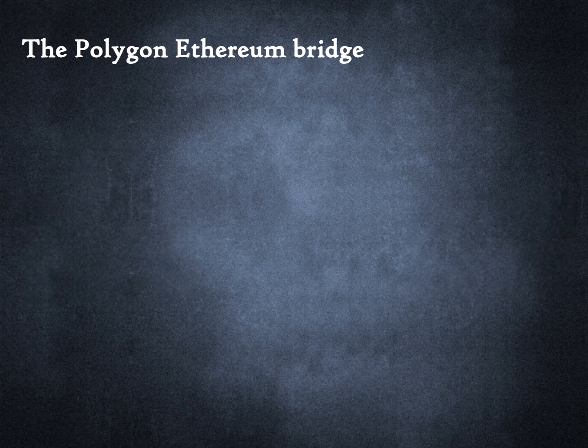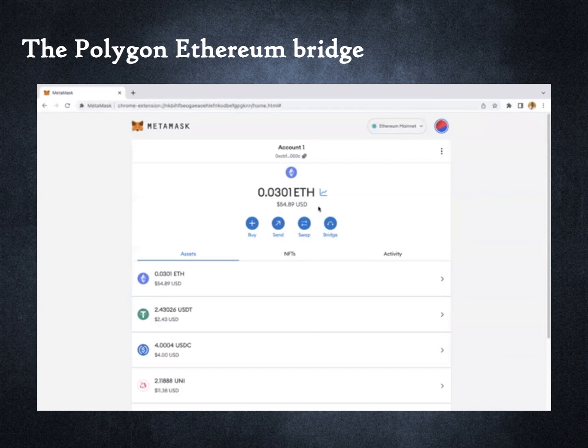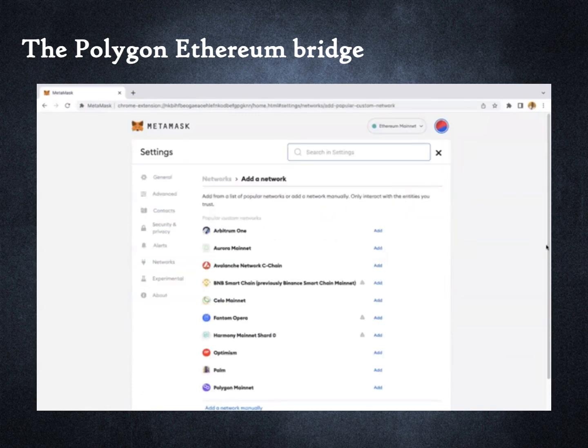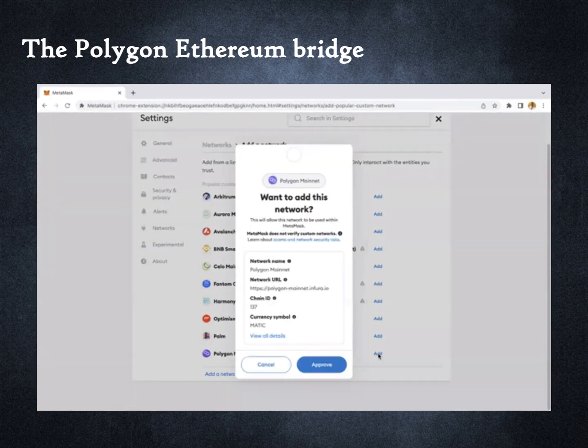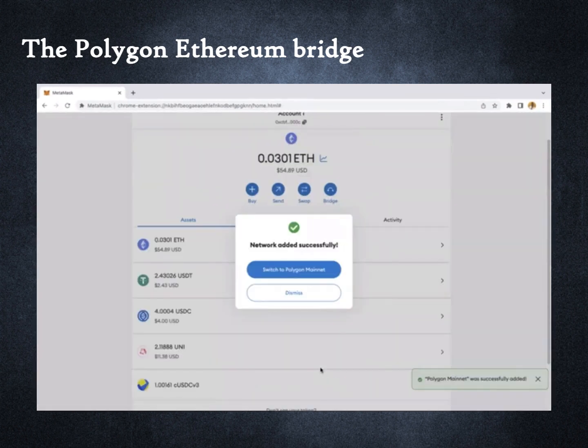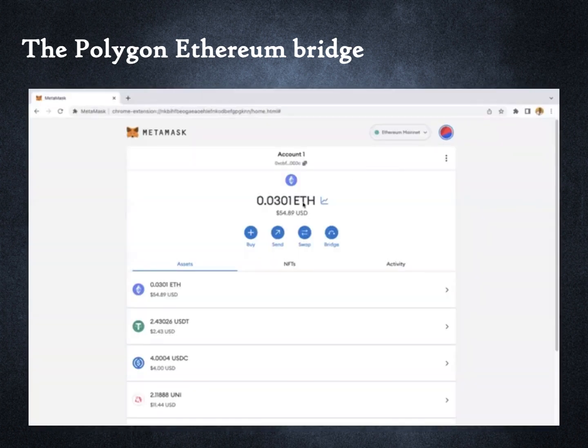Before we process the transfer, I will open my MetaMask wallet. MetaMask is a non-custodial wallet similar to Exodus, which we reviewed earlier. I will now add Polygon network to MetaMask, so that the wallet can hold private keys of any address I acquire on Polygon. Let us give a minute for the process to play out. I will now go back to MetaMask and see whether I have any assets on the Polygon network.